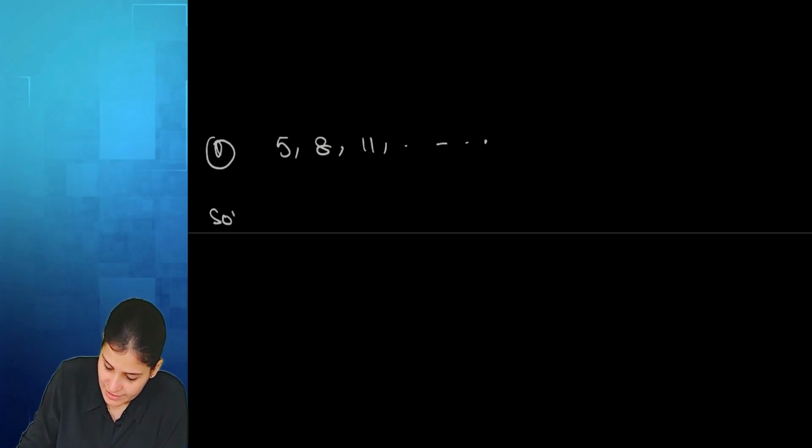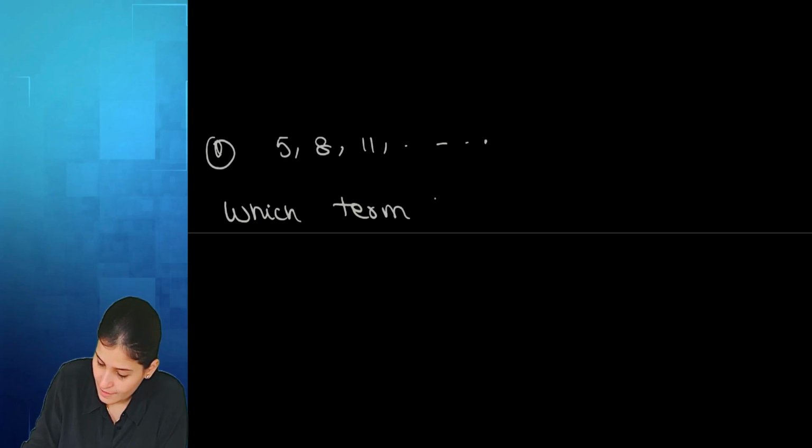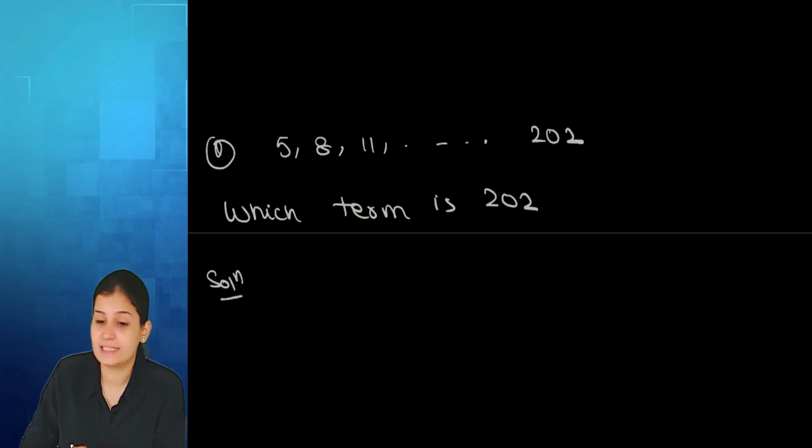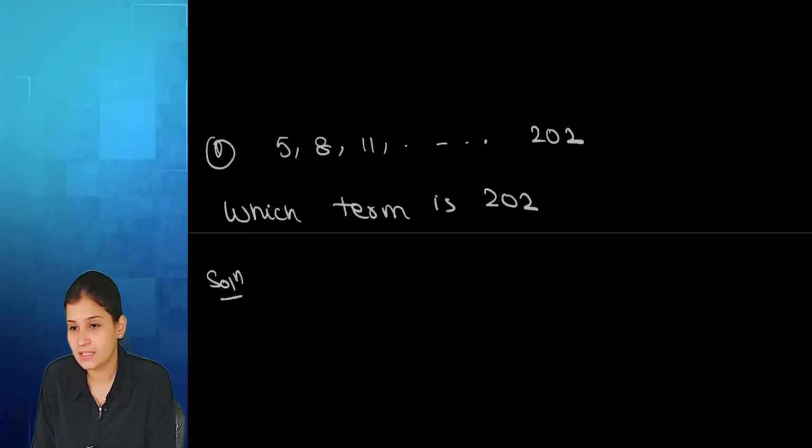So if I say your sequence is 5, 8, 11 and so on, right? What I want to find out is which term is 202. So that means I know that somewhere along the line this 202 is a member. What I want to find out is in which location. So what do I need to find here?